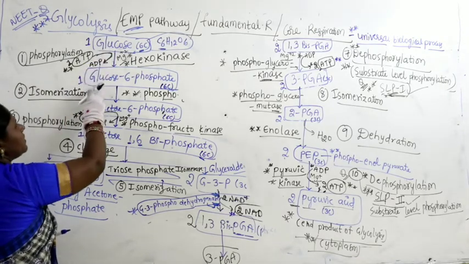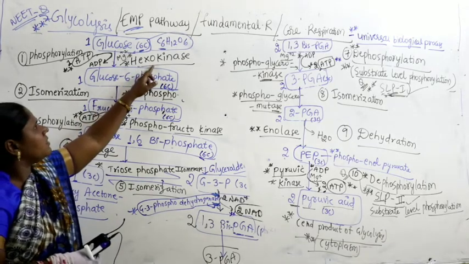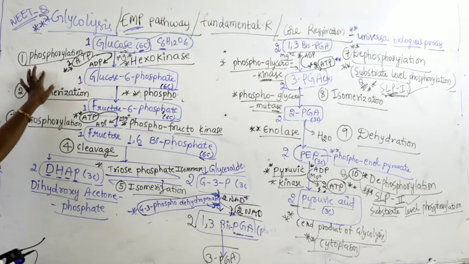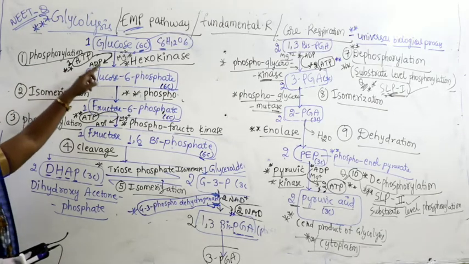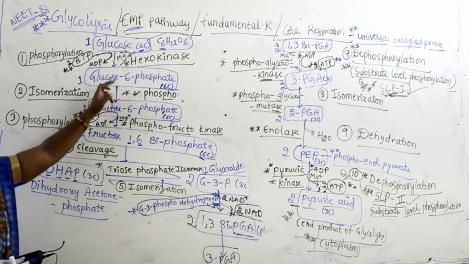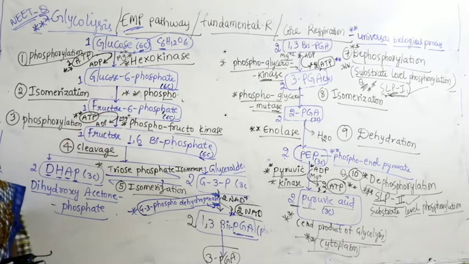So glucose converts into glucose 6-phosphate with the help of the enzyme hexokinase. Magnesium is an activator for that, and the first reaction is called phosphorylation because ATP is utilized and that phosphorus comes to glucose, added at the 6th carbon, converting it to glucose 6-phosphate.